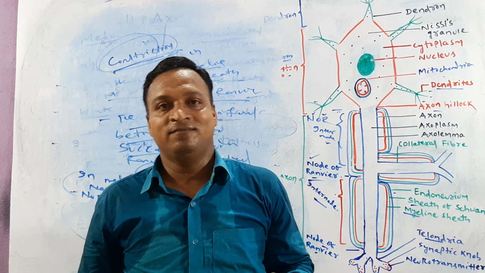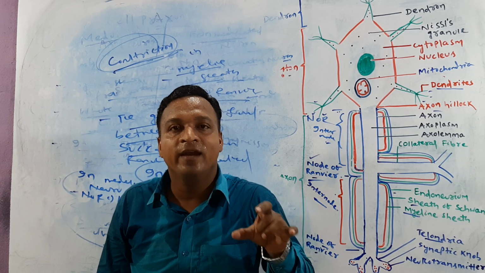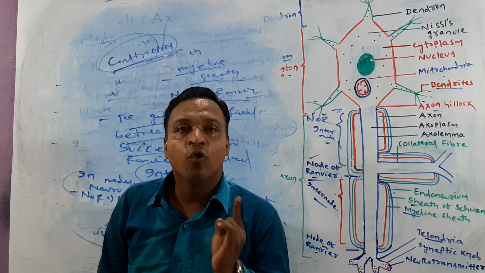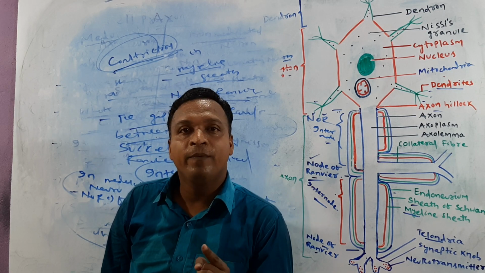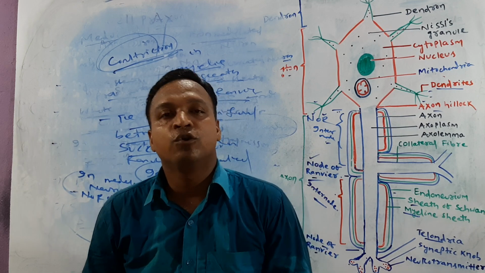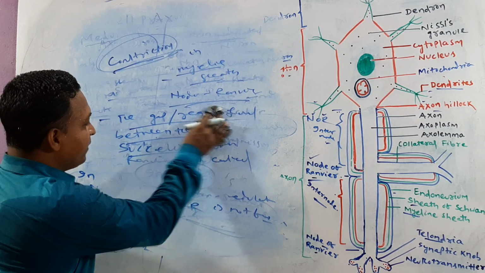So this is the basic fundamental about node of Ranvier and internode. Just repeating that: the constriction or interruption in the myelin sheath, we can call that node of Ranvier, and the gap or the region found between two successive nodes of Ranvier, we can call that which node? Internode. Clear?